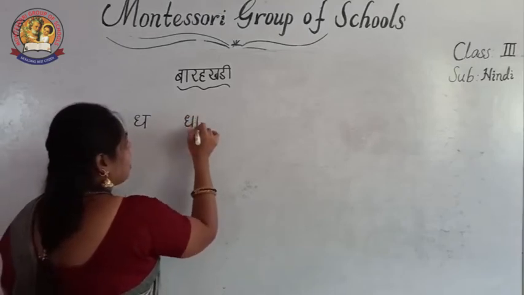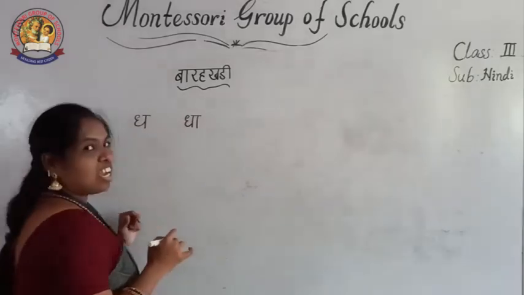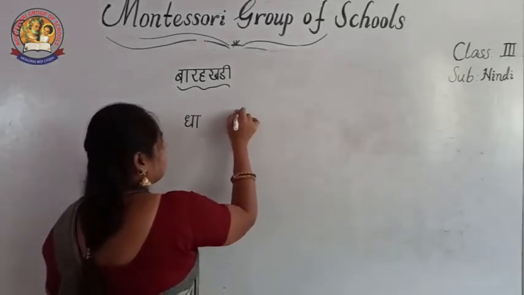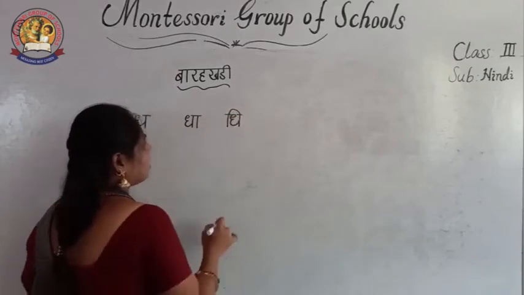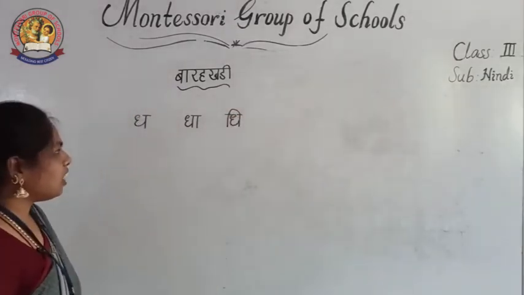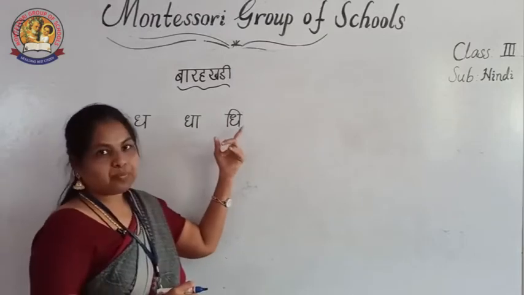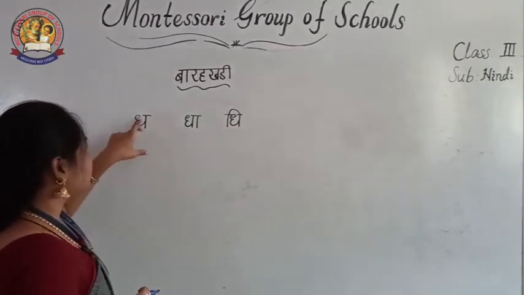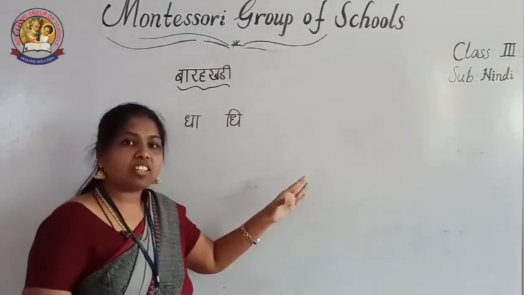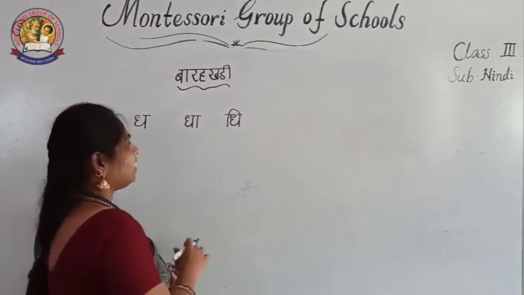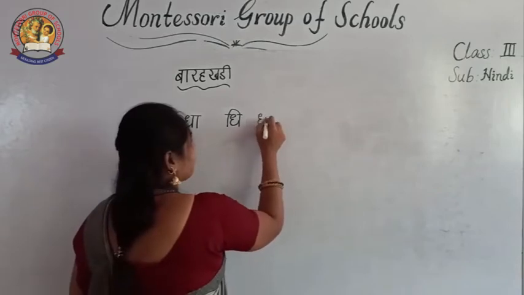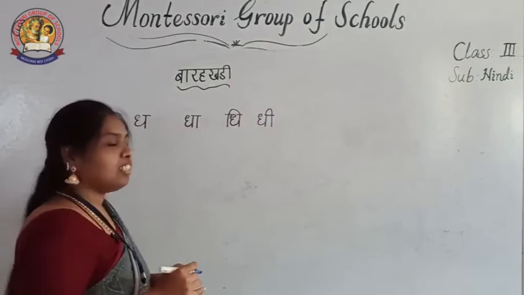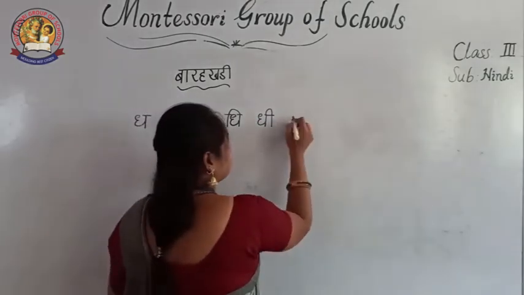Dha plus a ki matra, dha. Dha plus chhoti ee ki matra, dhi. See why I gave the gap here? Some gap is there, and it continues in all the barakhadi lines. Dha plus badi ee ki matra, dhee, for 4 seconds.